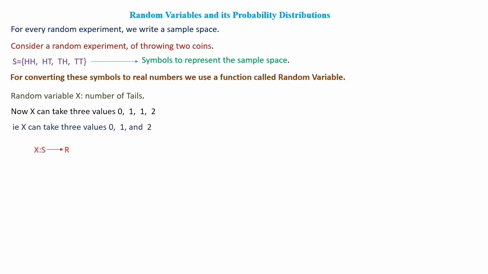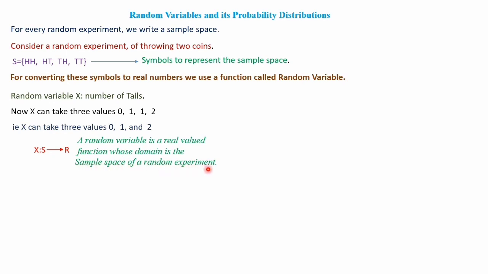Now here x is a function from S to R. S is our sample space, R is real numbers. X is a function from sample space to real numbers. This is the definition of random variables. A random variable is a real valued function whose domain is the sample space of a random experiment. So x from S to R.